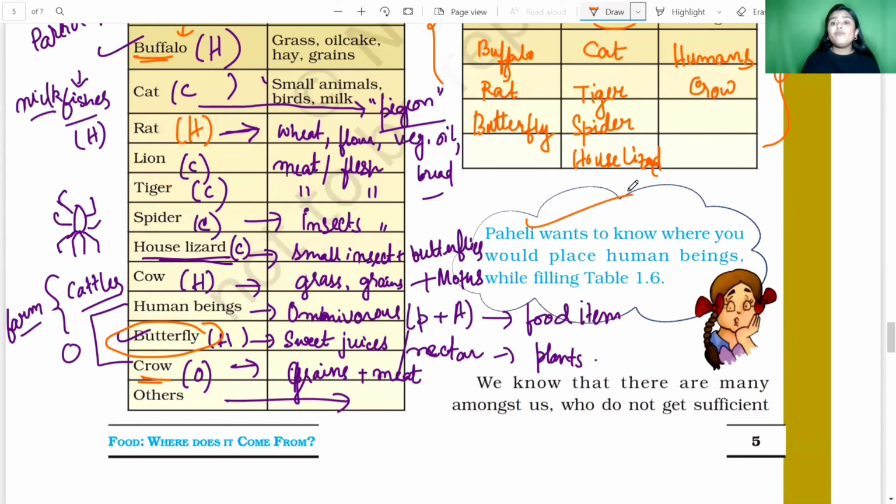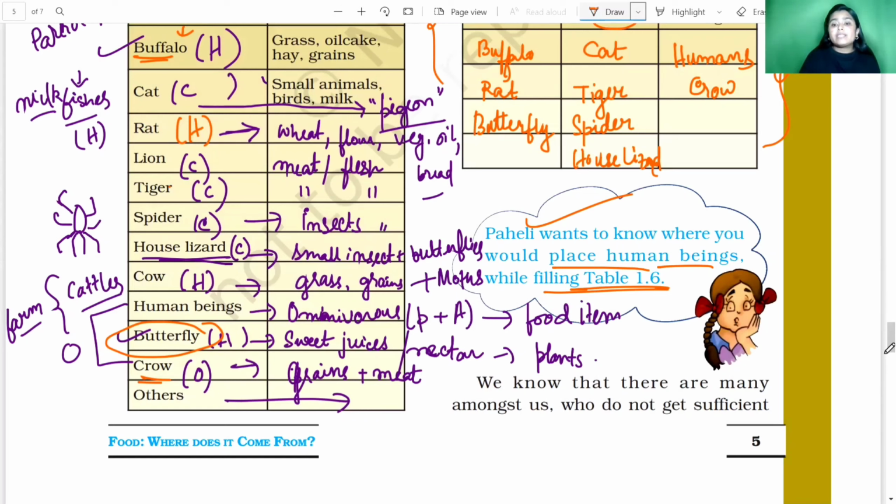Okay, so here Paheli wants to know where you would place human beings while filling 1.6. Wow, so we already know because we are the intelligent people. So human beings eat both plants and animals because human beings eat the plant parts like the flowers, the fruits, the vegetables, and also the crop plants, right? And we also eat the animals like the fishes, the meat from the chicken, the egg from the chicken, the milk from the cow, right? So we also eat plant products. We also eat the animal products. So we eat both plants and animals. That's why we are the omnivorous.